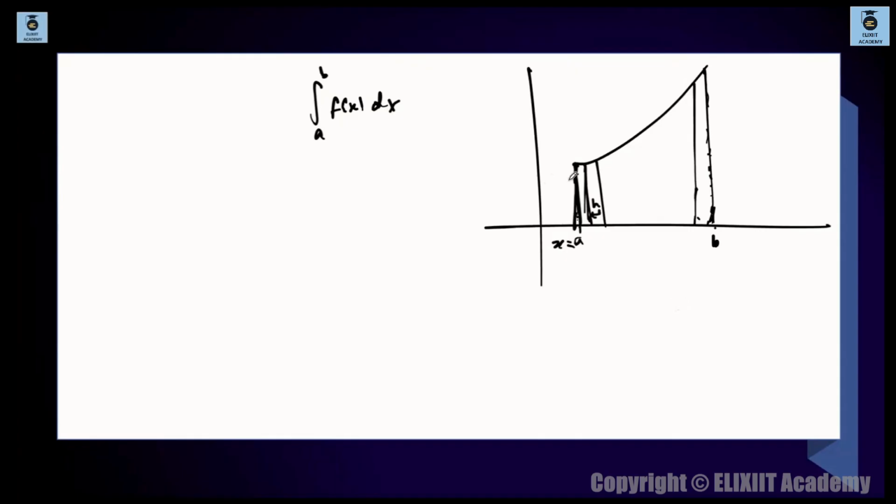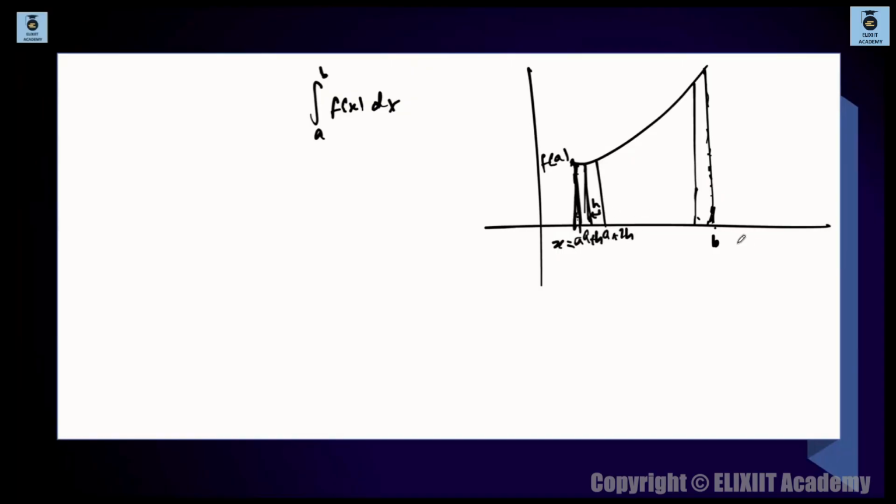And what are these heights? Can we figure out these heights? Definitely yes. This is at x is equal to a. The height will be what? The function value will be f of a. Similarly, at the next strip, what is the next strip? The next one will be a plus h, because the breadth has been taken to be h. This gap has been taken to be h. So a plus h, and then a plus 2h, and so on.